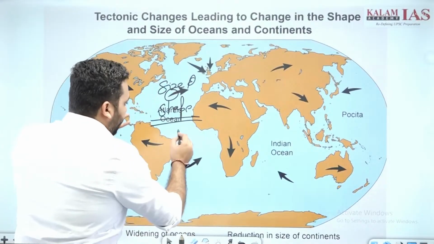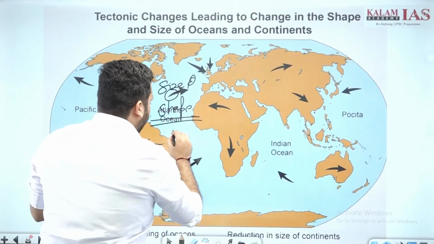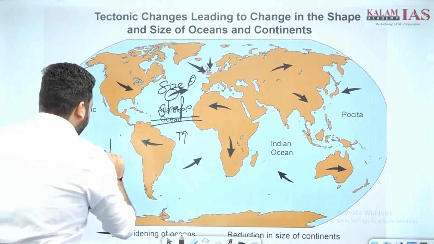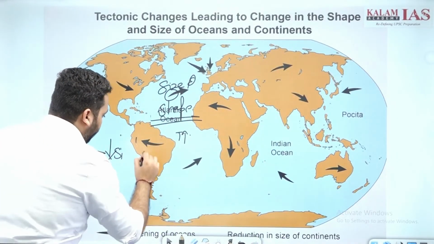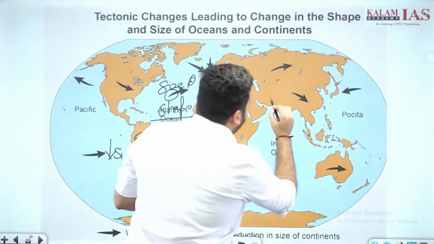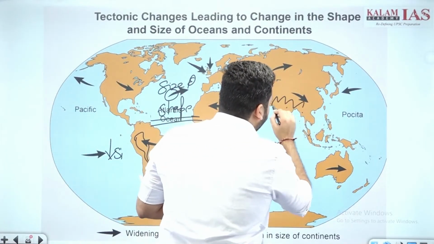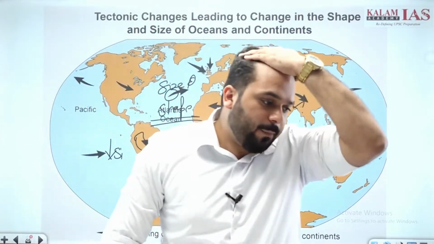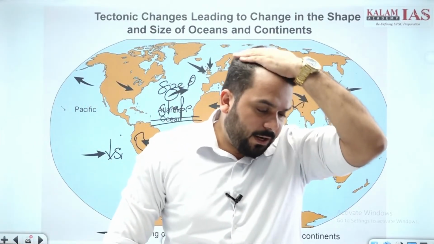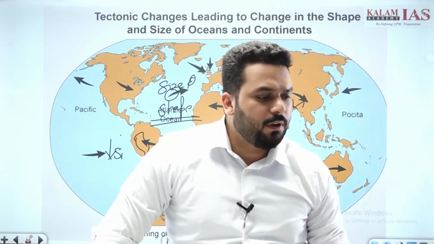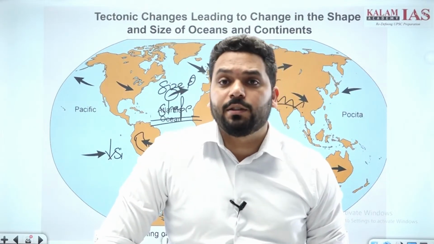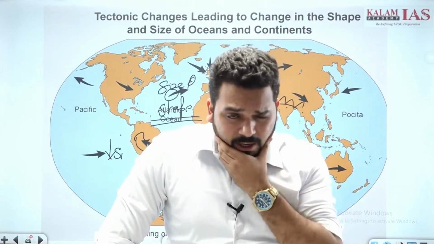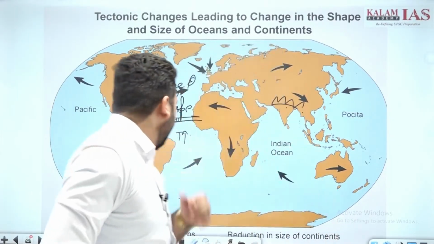Like I can write size and shape increasing, okay, decreasing, okay, mountain formation, okay, Himalayas formation, okay, shape of Indian plate, and like this I can show tectonically how it is impacting the shape and size of different continents and oceans. Okay, like Red Sea, Mediterranean Sea, like this.